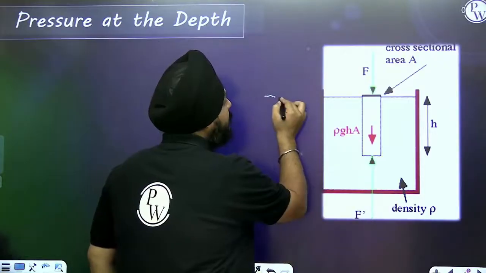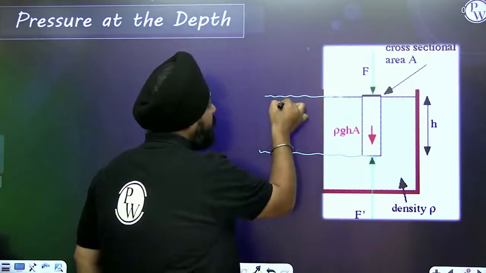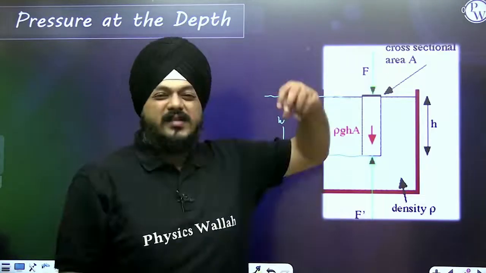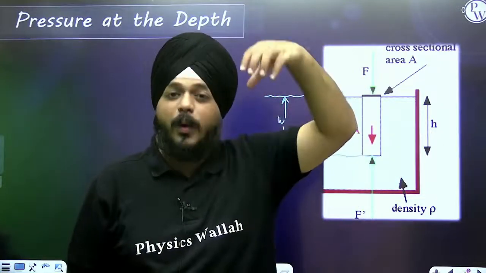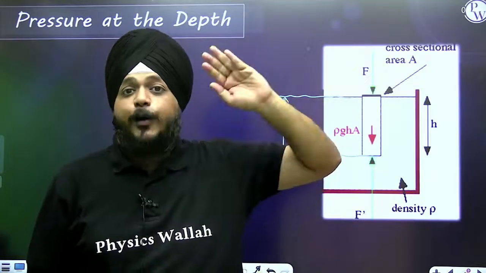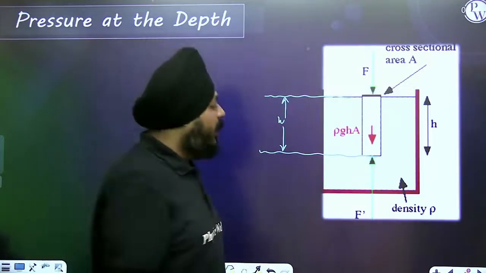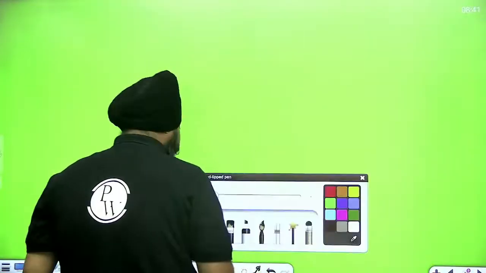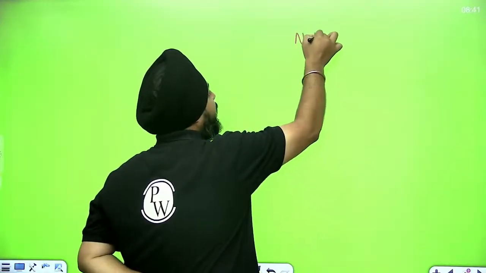Okay, this is a surface, and this is at the depth h. Let us take an example. One object is introduced inside the fluid. How does pressure vary with respect to the depth? Let's move on. Before that, we want to discuss some of the limitations regarding the pressure. Some noteworthy points need to be discussed.